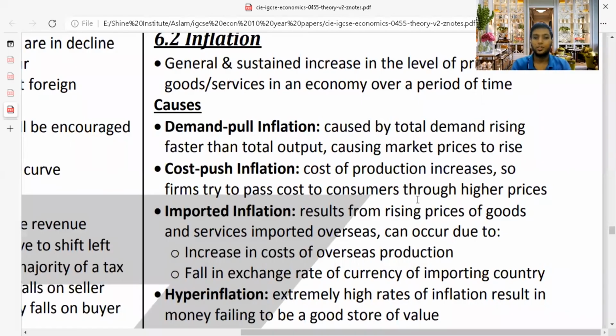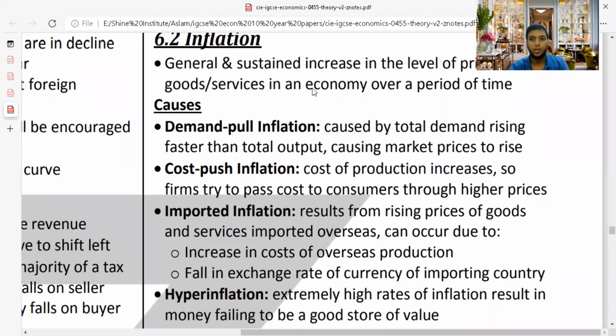So cost of production increases, so firms try to pass the cost to consumers. If imports are increasing, if the raw material prices are increasing, they can't do anything. Rather than passing the cost to consumers, they increase the level of prices. When they increase the level of prices, what could happen to the charts?